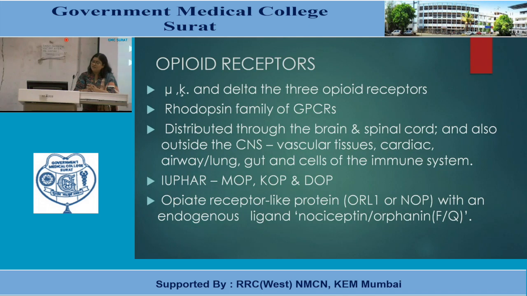The International Union for Basic Pharmacology has named them MOP, KOP, DOP: for mu receptor, MOP, for kappa receptor, KOP, and for delta receptor, DOP. Some opioid receptor-like proteins are there, like ORL1 or NOP, with an endogenous ligand called nociceptin or orphanin FQ. This is also one of the opioid receptors.